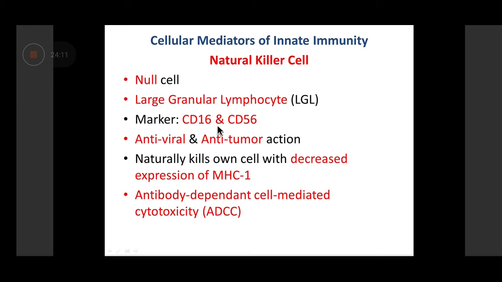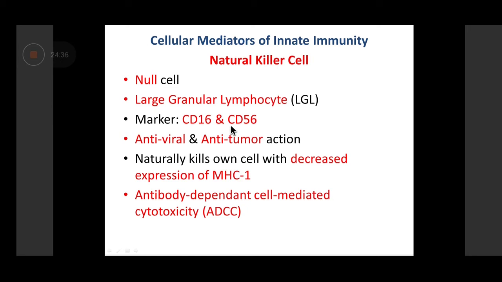Now, what is CD? This will be taught to you in your pathology classes also. CD stands for cluster of differentiation. Cluster of differentiation refers to the proteins which are used to identify immune cells, and they have been numbered CD1, 2, 3, 4. There are hundreds of them that have been identified, and some of the unique CD molecules are expressed on certain immune cells.